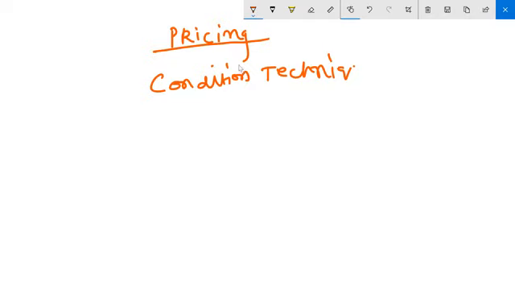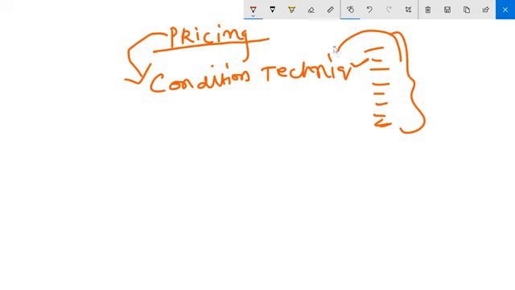Okay, and is pricing the only concept working on condition technique? No. From today onwards, whatever concepts we will be discussing until the end of the training, 90% of the concepts will work on condition technique. Condition technique is like a logic, and on the same logic all 90% of the concepts would be working. So pricing is not a synonym for condition technique. Pricing is one of the concepts which works on condition technique. There are another 10, 20, 30 concepts which also work on condition technique.